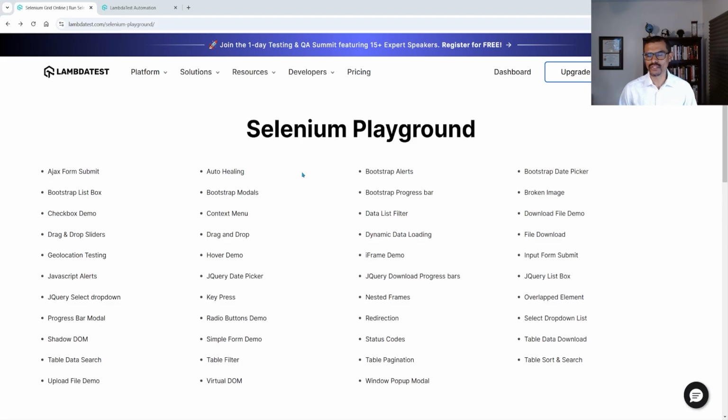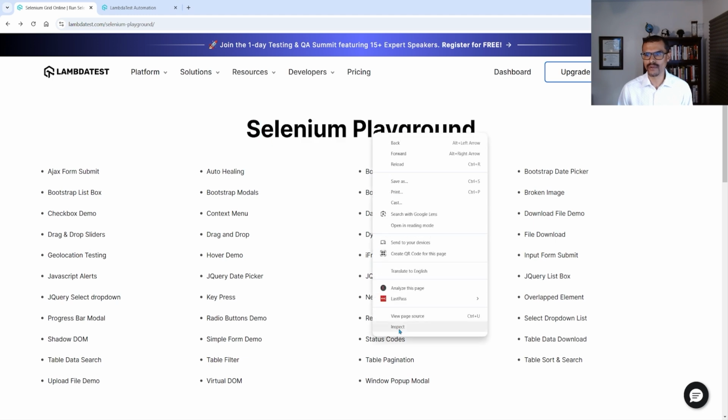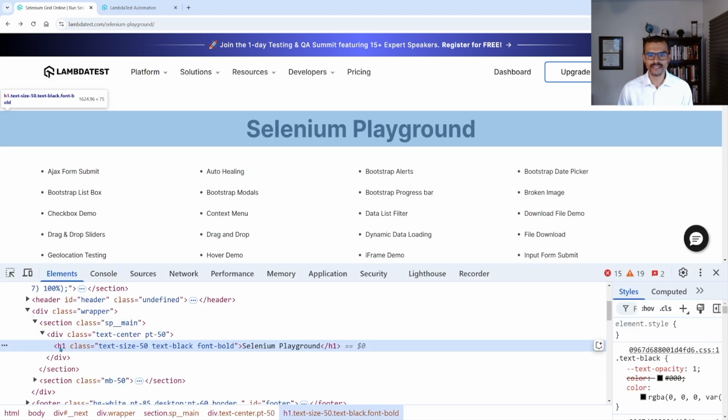The next thing that I want to show you guys is how to check that an element has a given class assigned to it. What I mean by that is, let's take a look at this right here, right? Selenium Playground. I'm going to inspect this and notice that this is an H1 element. And I want to verify that this element has a given class assigned to it.